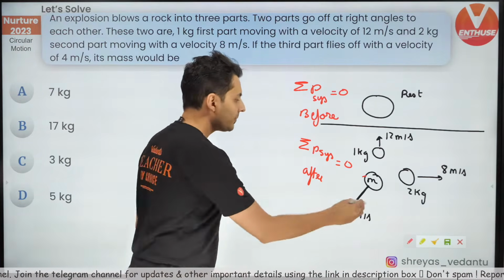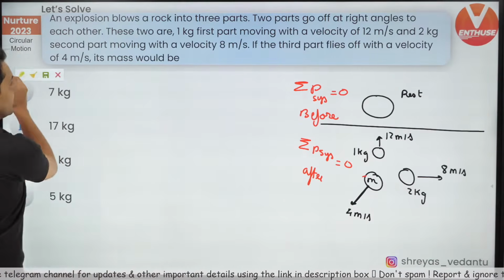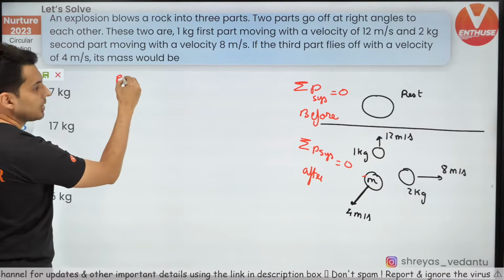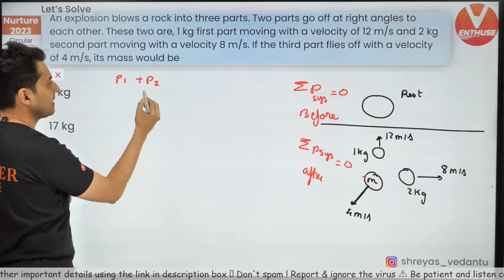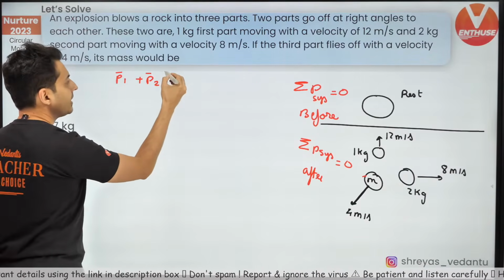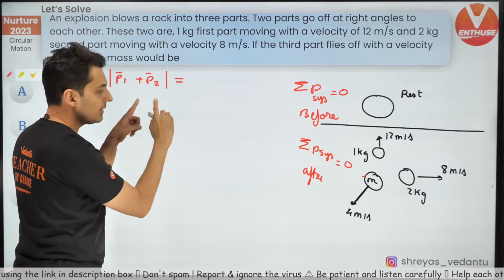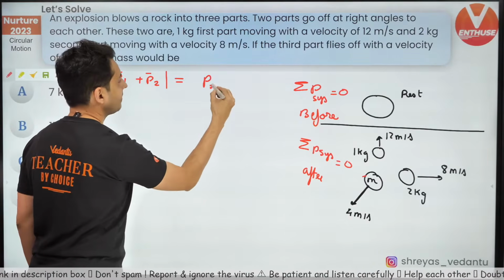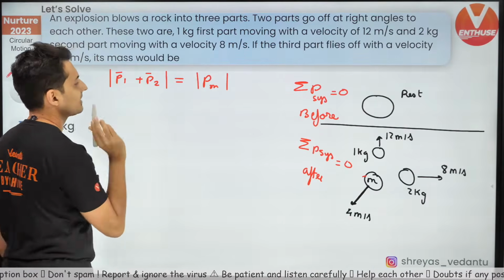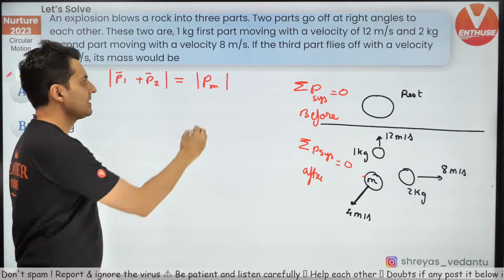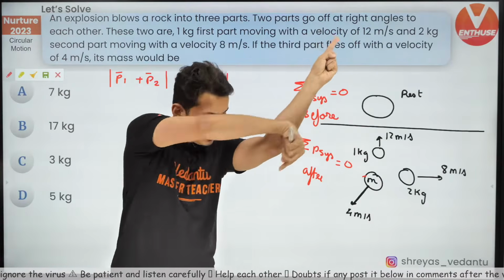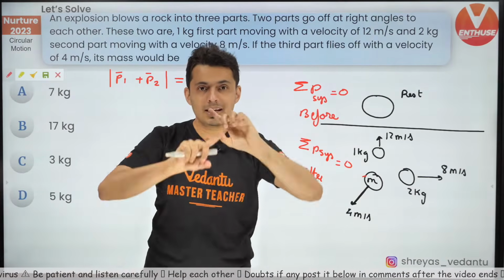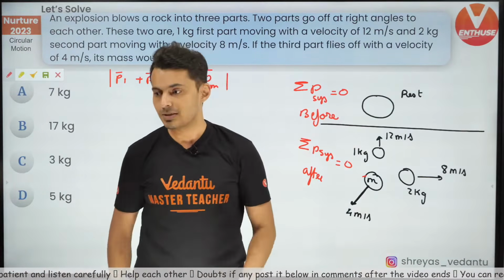The resultant of the 1 kg and 2 kg momenta will be numerically equal to the momentum of that m kg, magnitude wise. Why am I saying so? Because P1 plus P2, their vector resultant, if it cancels, that's the only way the total momentum will become 0.